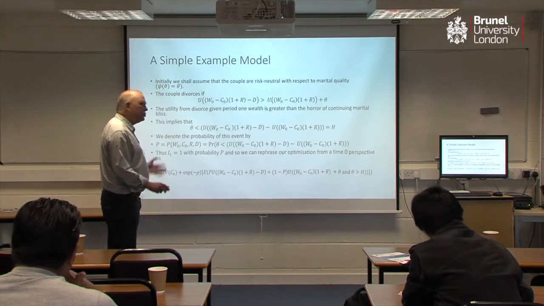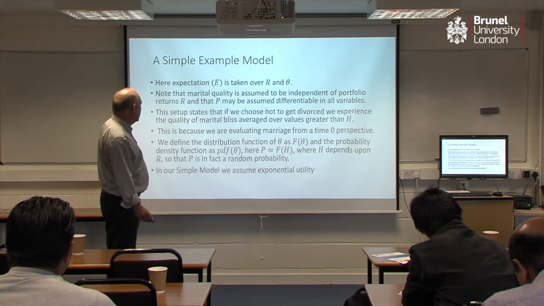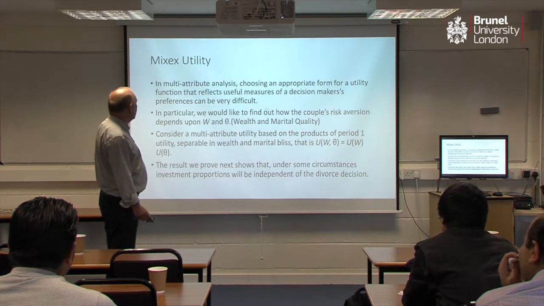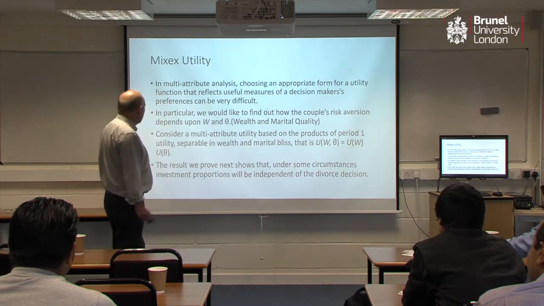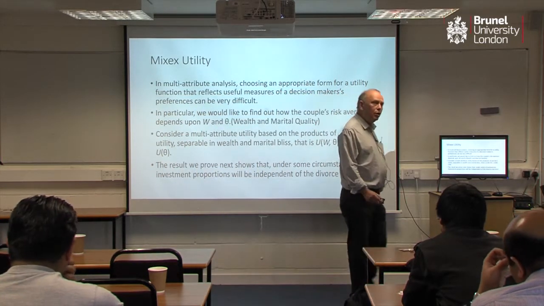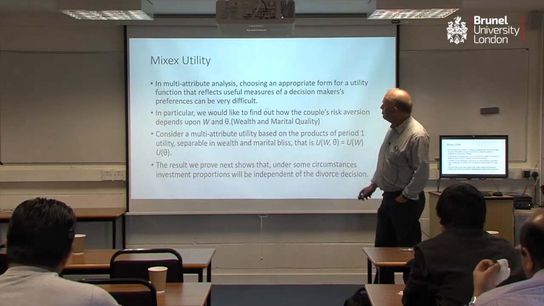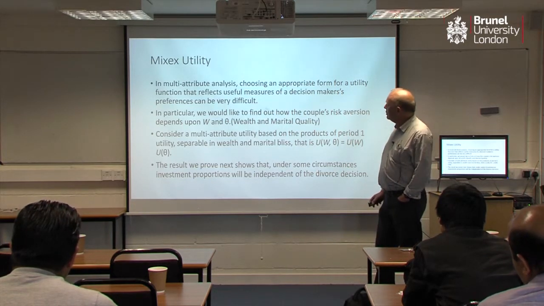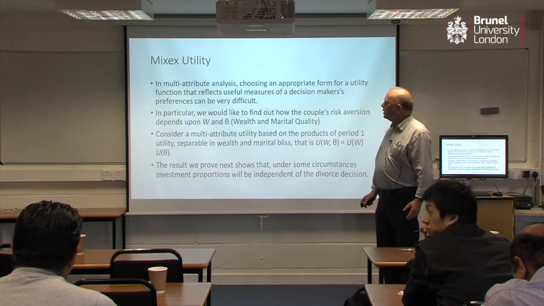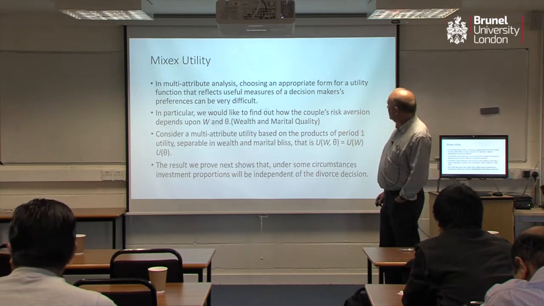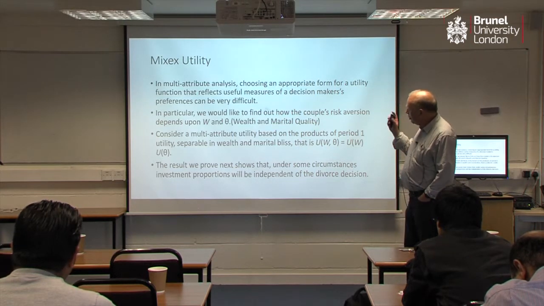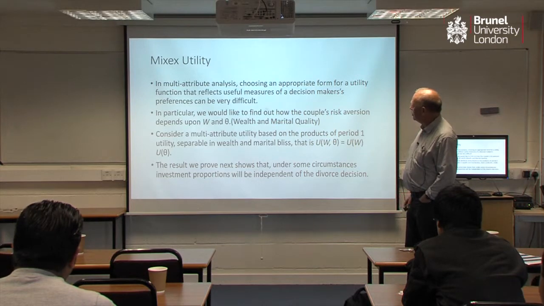So we get this framework here, and this is just a rewrite of the original problem. That's really just setting the scene for what we're going to do, because this model has a lot of limitations. I think we can just move forward, and we're going to look at it in a slightly more general way. It turns out there's a very general literature out there, particularly in operations research, on what's called multi-attributed utility functions. They're immensely interesting, and after skirmishing around with what economists might do, we started looking at that. That's really what I'm going to talk about today. So far I've just given you an intro to the problem, but what we're going to do now is focus on what are called mixed-X utility.